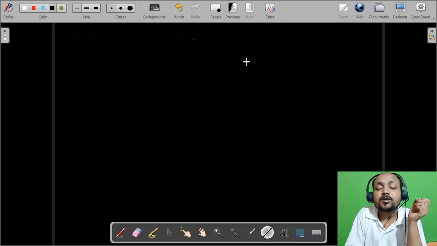Let's say this is the mirror, and this is one lateral object, and this is the image of this object.